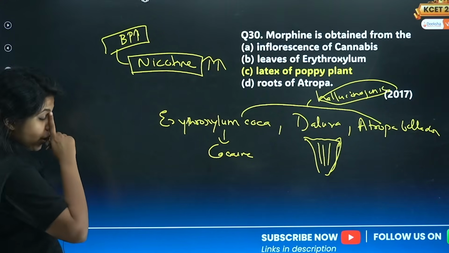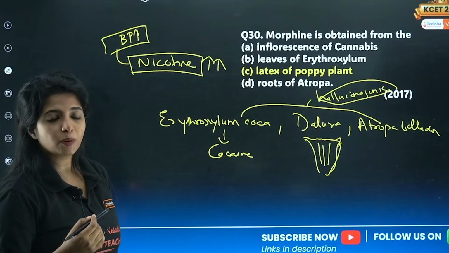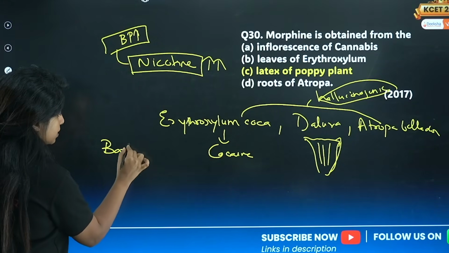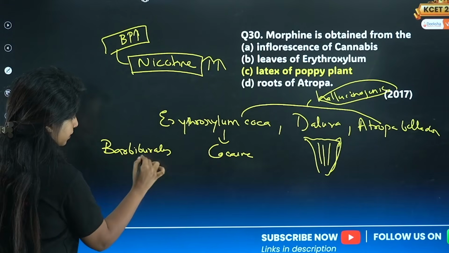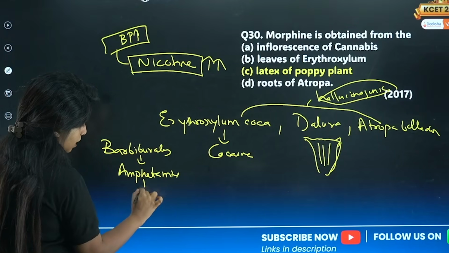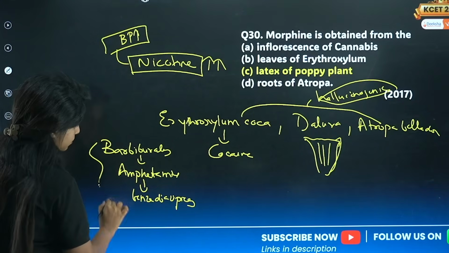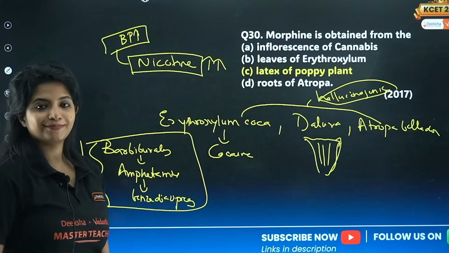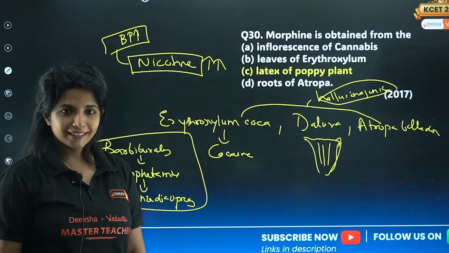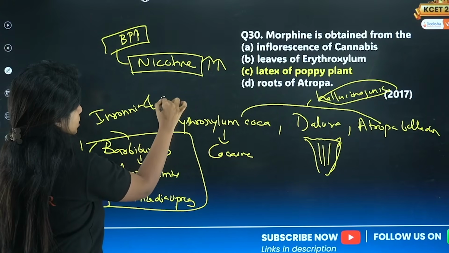Okay, apart from that, if you are asked what is used for treating insomnia, which means you're not able to sleep, as well as depression, you have three drugs: barbiturates, amphetamines, and benzodiazepines. Please remember them. Got it? Yes, got it, ma'am. Okay, do not forget, they are used for treating insomnia as well as depression.